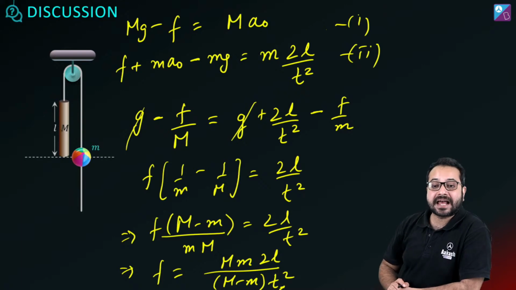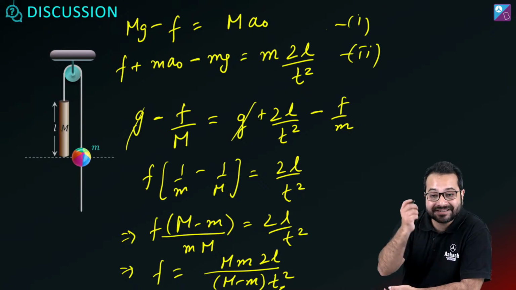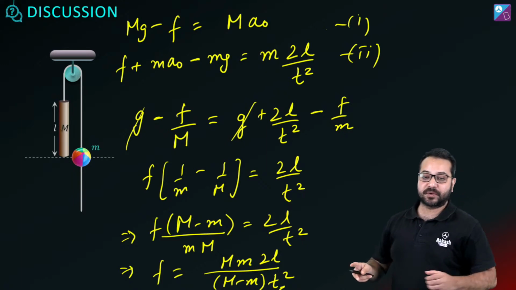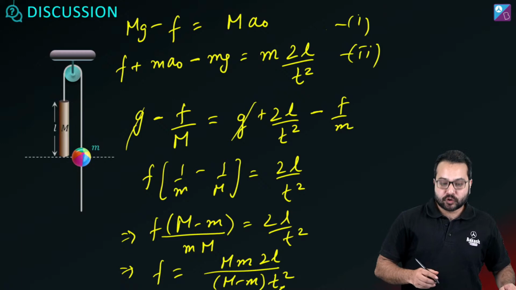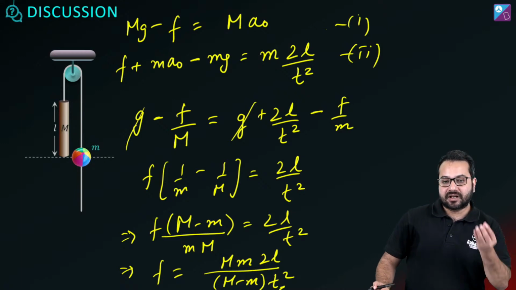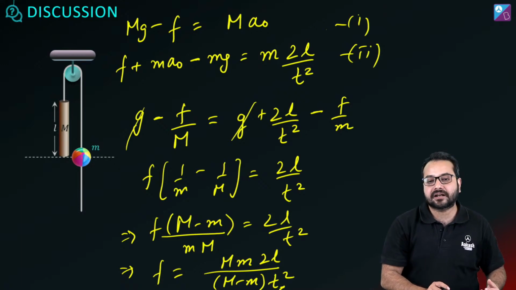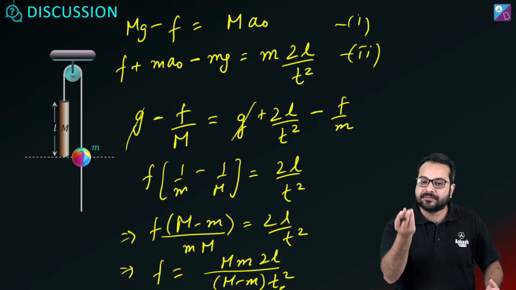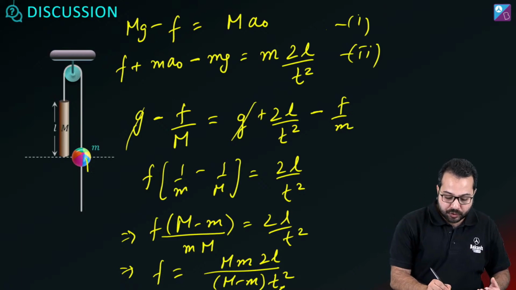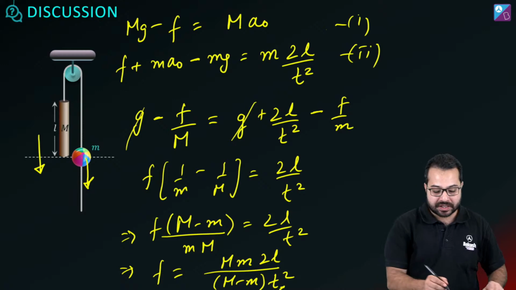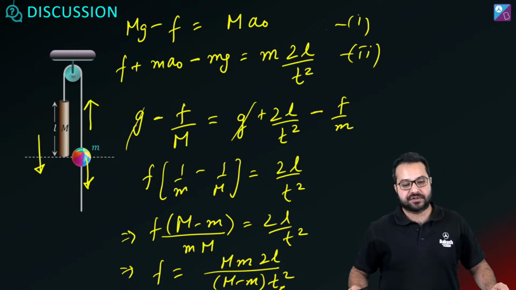So if friction is acting between small m and the thread, then the relative motion of small m and thread has to be observed. Okay? So think, where is the thread going? Now see, where will small m go? Where will mg act on small m? It will act downwards. So small m is going to go downwards. Now as capital M goes downwards, the thread is going to move upwards.